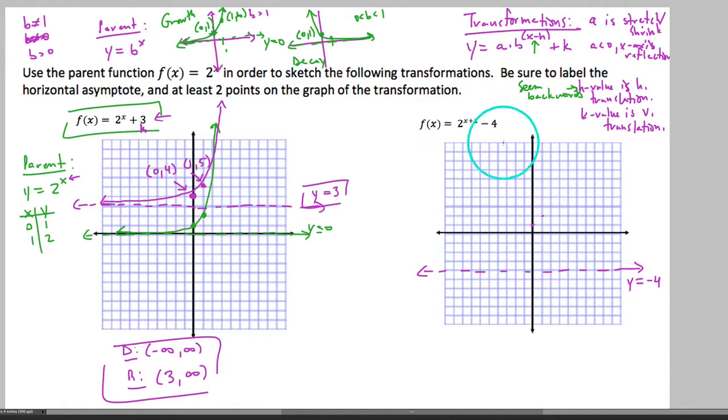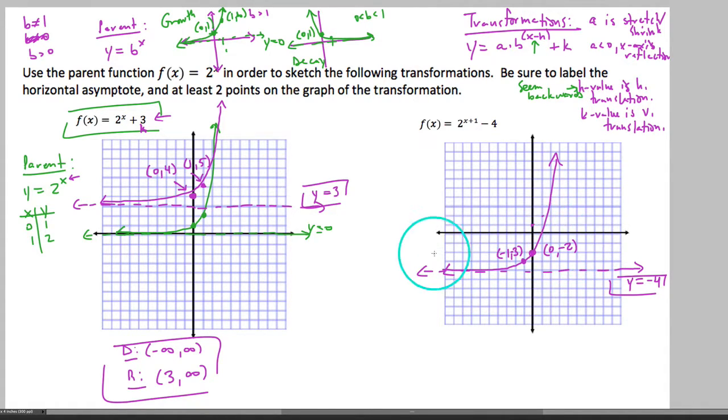But in this case, since I'm going left 1 and down 4, we would go left 1, 1, 2, 3, 4. This new point would be here, and likewise, this would go left 1, 1, 2, 3, 4, down 4, would be here. And so this graph, very easily drawn, is just this exponential function right here where our asymptote is at y equals negative 4.